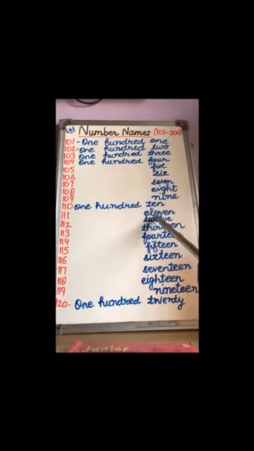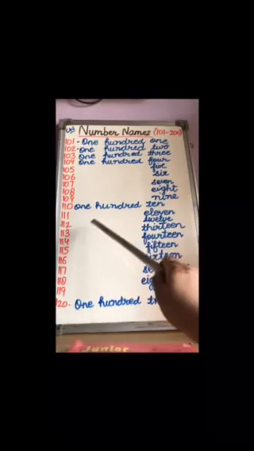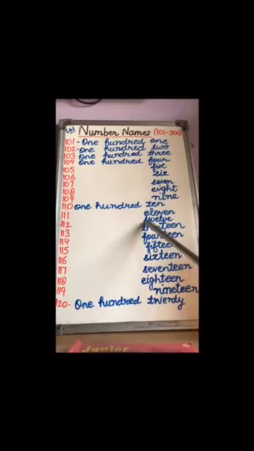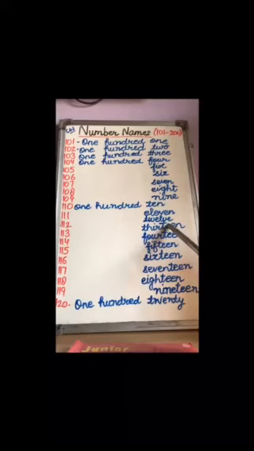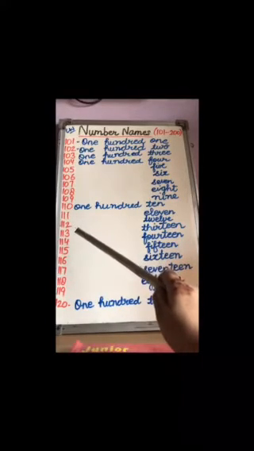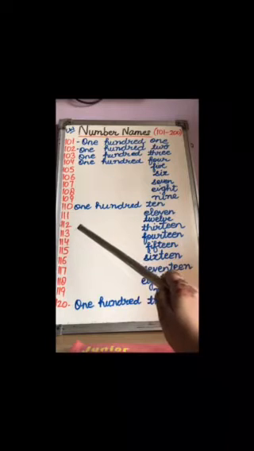E-L-E-V-E-N, 11. Now 112. What is the spelling of 12? T-W-E-L-V-E, 12. Now what comes after 112? 113.